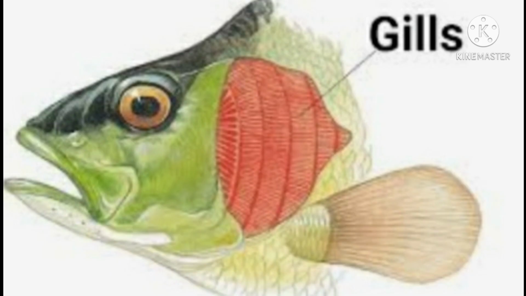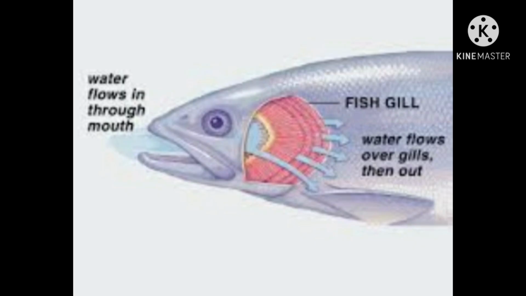The animals living underwater have gills for breathing. Gills are the organs which help the animals living in water to use oxygen dissolved in water for breathing. The gills are provided with blood vessels for the exchange of respiratory gases. You know the respiratory gases, oxygen and carbon dioxide. Let us see breathing in fish.